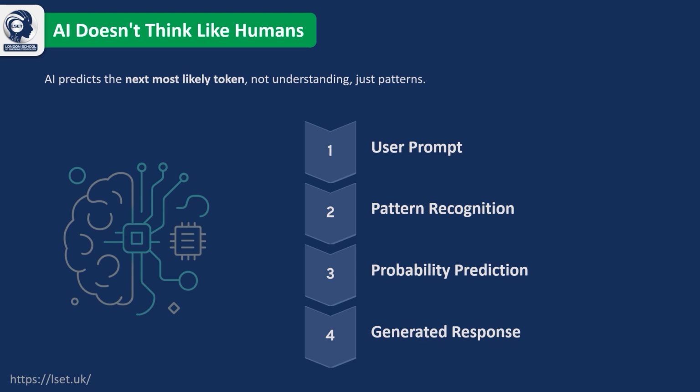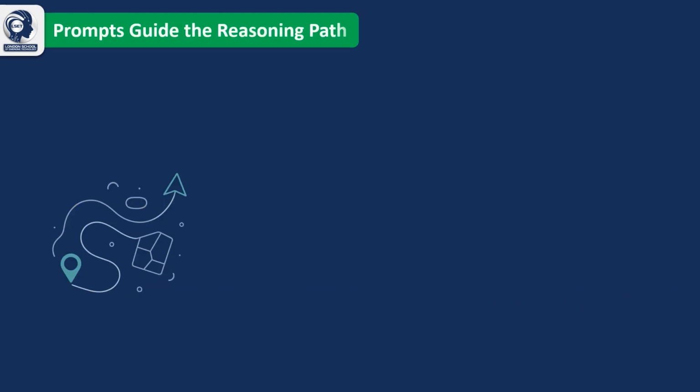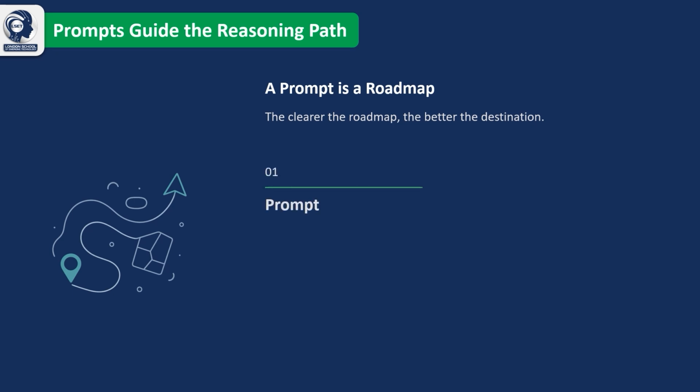the information you provide. As we've already learned, a prompt is much more than just a question. It acts as a roadmap that guides the AI towards the desired outcome. The clearer and more detailed the roadmap, the more accurate and relevant the response is likely to be. The process begins with your prompt, where you provide the AI with instructions.